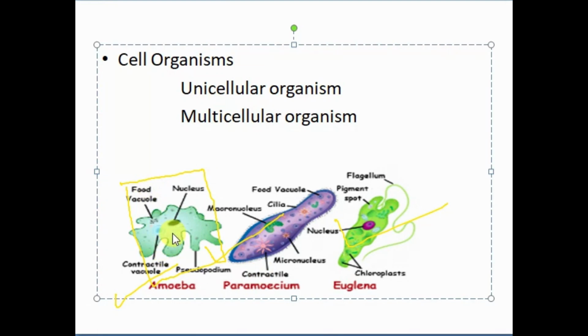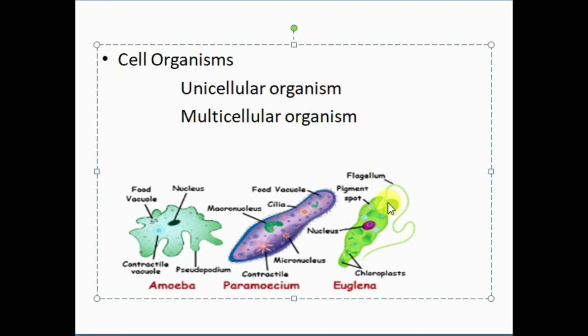amoeba take in their food. Amoeba take in their food with the help of this thing, which is called pseudopodia. So with the help of pseudopodia, amoeba ingest their food. How do they do this? If some food particle is present in front of the amoeba, the amoeba will enlarge its pseudopodium, and then it will engulf this food. This is the way through which amoeba take in their food.